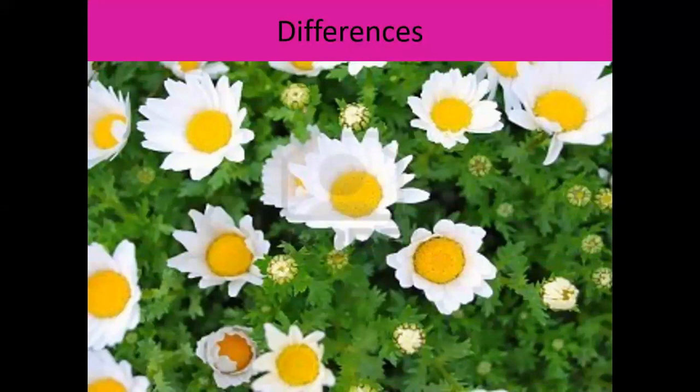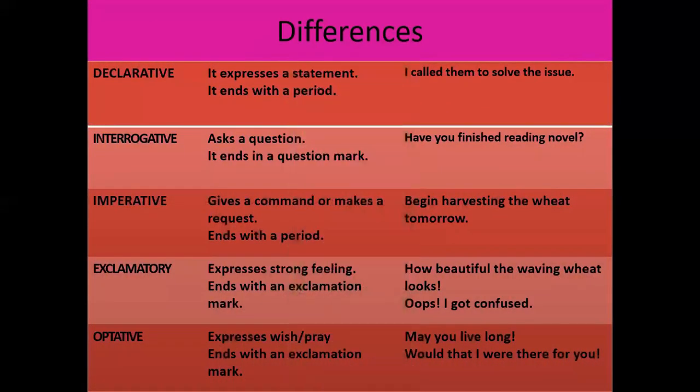Then let's check the differences between all these five kinds of sentences according to meaning. Declarative expresses a statement and ends with a period. Interrogative always asks a question and ends with a question mark. Imperative gives commands, suggestions, requests, etc., and always ends with a period.